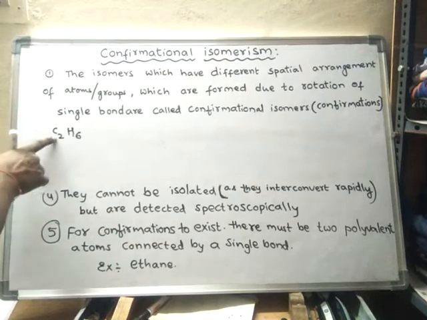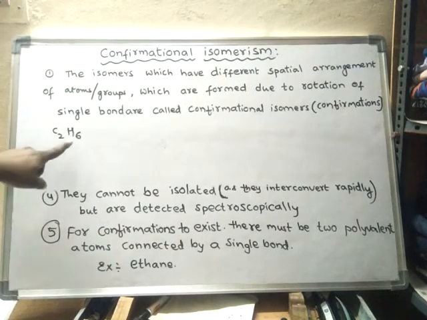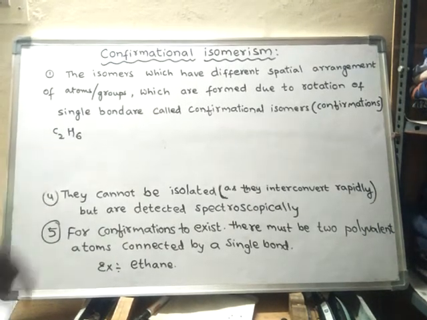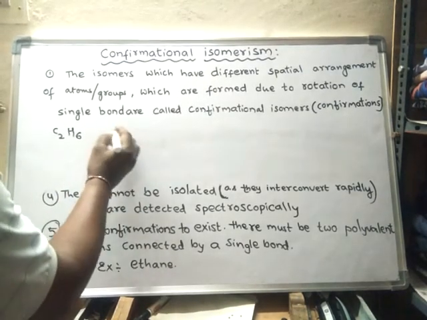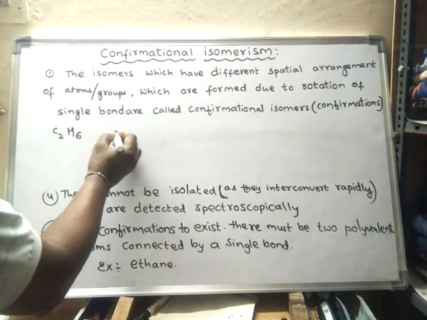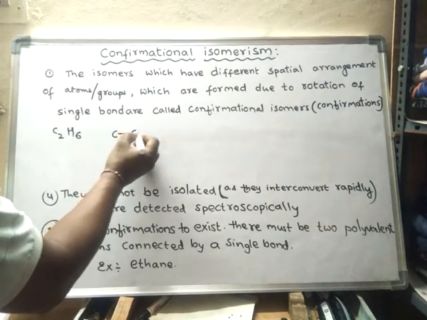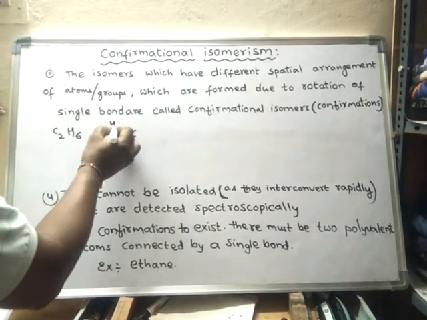C2H6. There are two carbon atoms and 6 hydrogen atoms. Every carbon is connected with 3 hydrogen atoms, CH3.